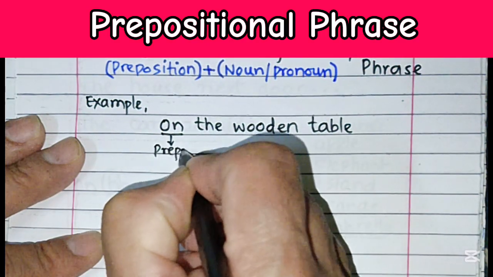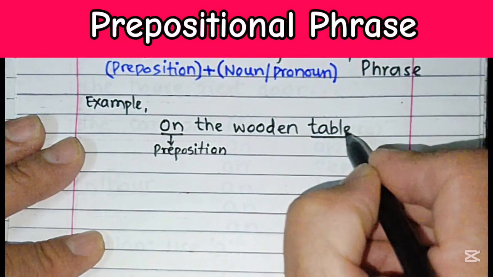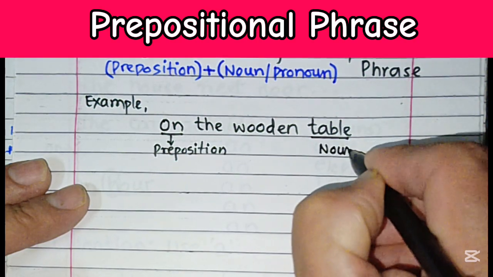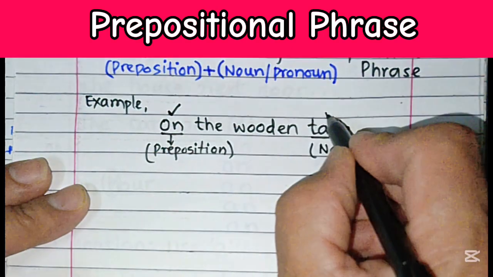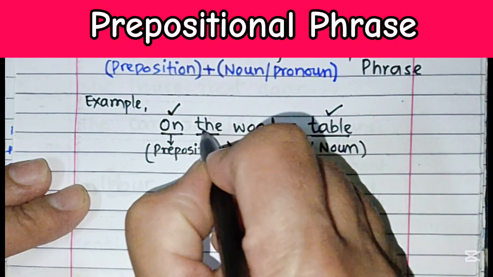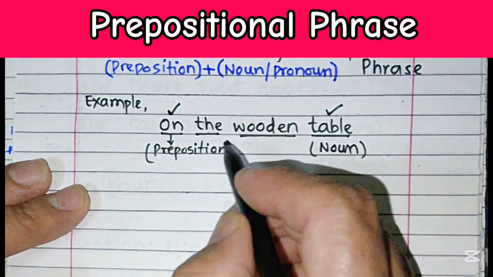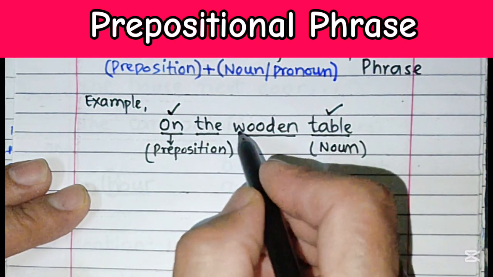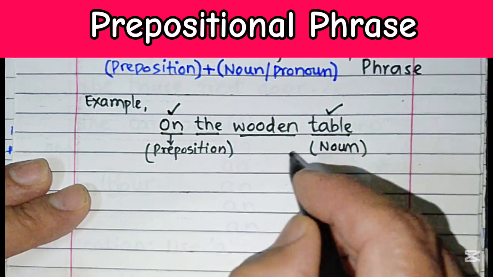This is a preposition, we know this, and it ends at a noun, that is table. So it starts, number one, with a preposition and ends with a noun, and in between we may have some modifiers like the and wooden. So these are actually the modifiers. So a preposition followed by a noun, and in between we may have some modifiers, which, as you know, may function as the carriages.